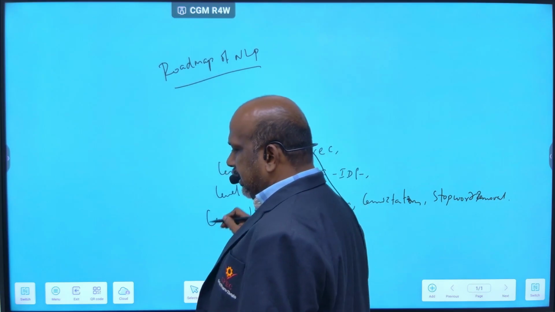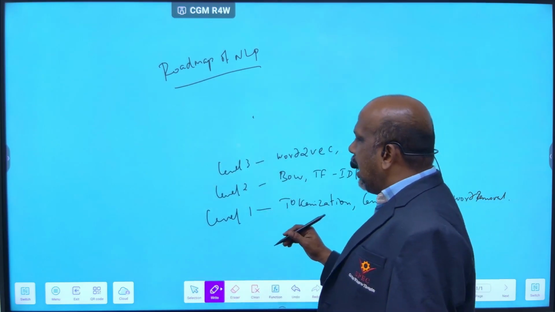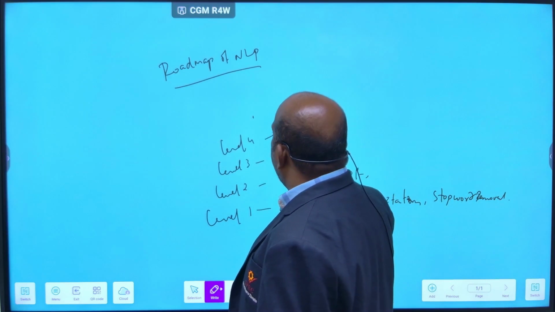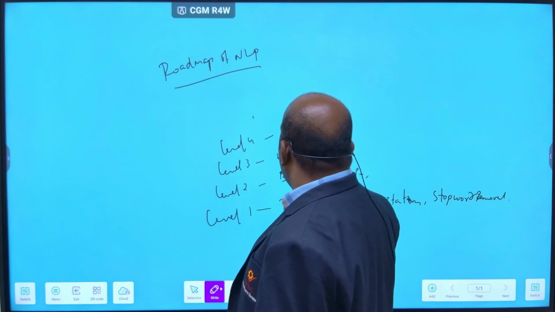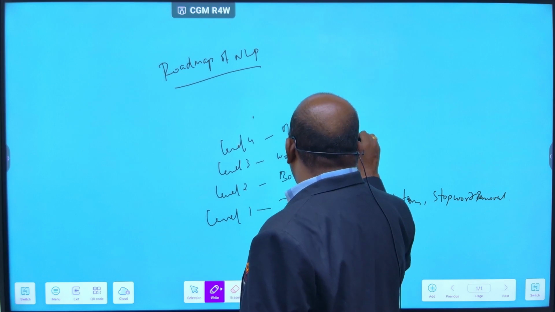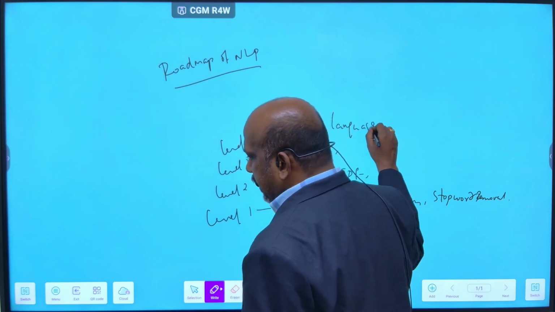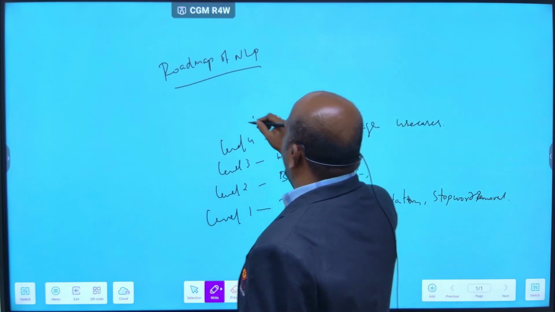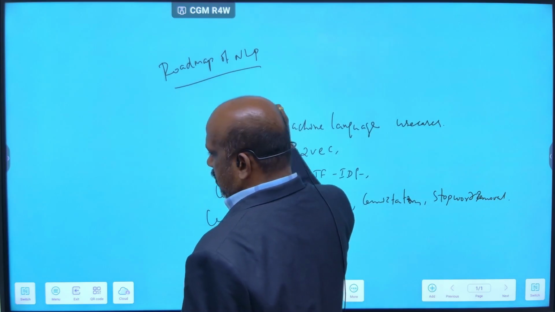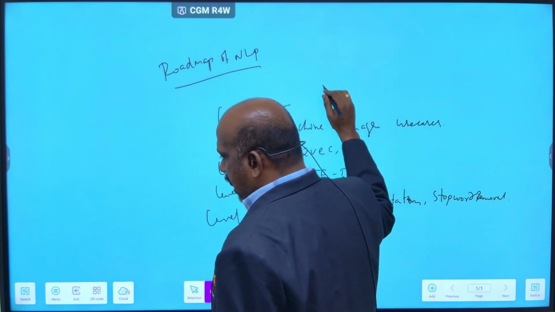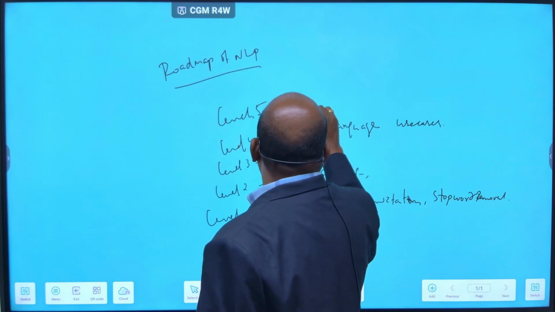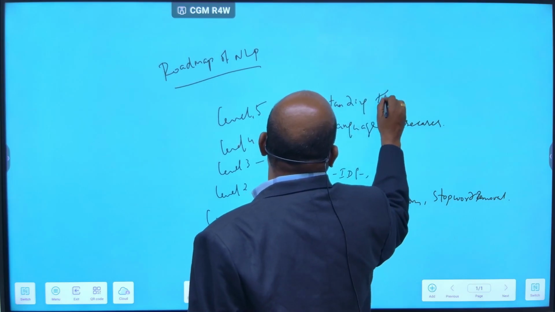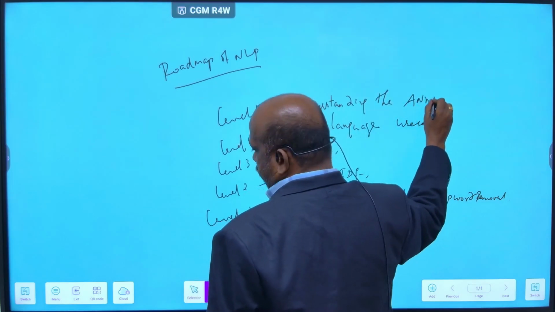Next you go for level 4, machine learning use cases. And level 5 is understanding the ANN, artificial neural network.